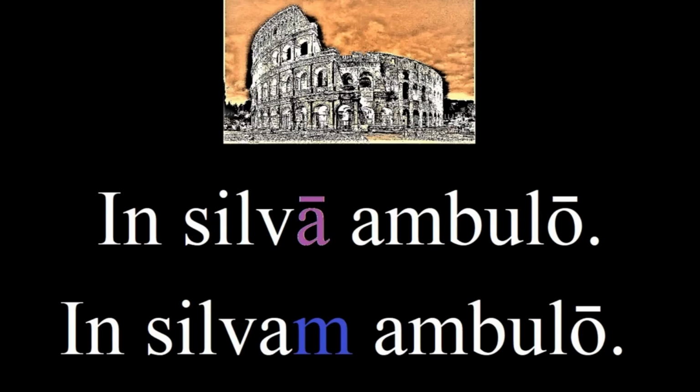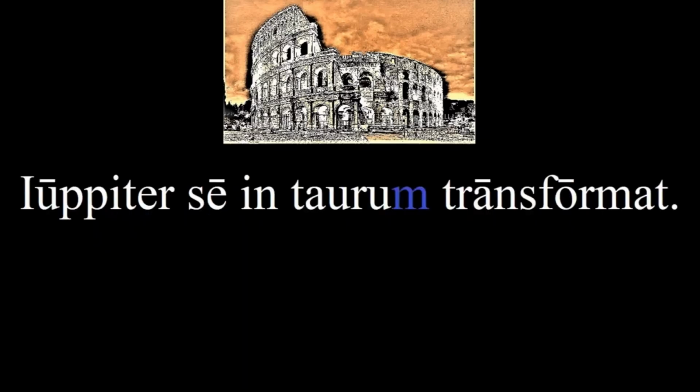Does it make sense? Here the forest is the objective or aim of the movement. So for that reason, we use the accusative form, which we use for the objects. Whereas with the ablative case, in silva, we are referring to the location of the movement. And we actually saw this form in the last lesson's story in the sentence, Jupiter se in taurum transformat. We can see now why this means transforms into a bull and not inside a bull or something like that, because it's the objective of his transformation.